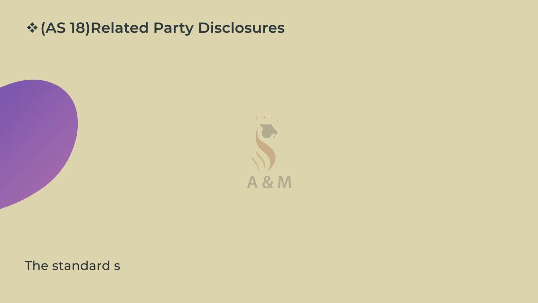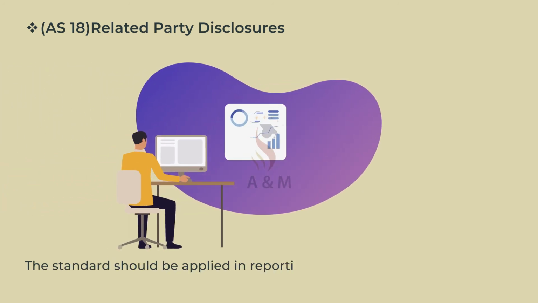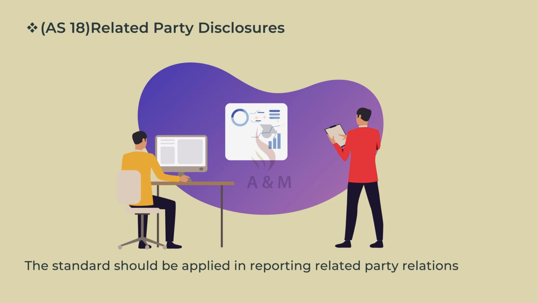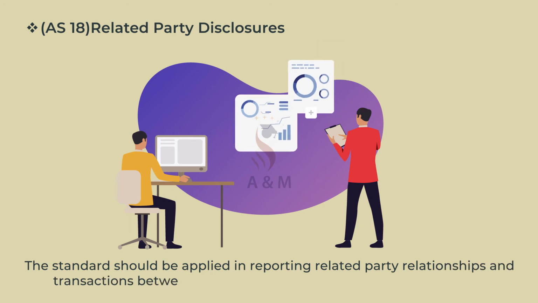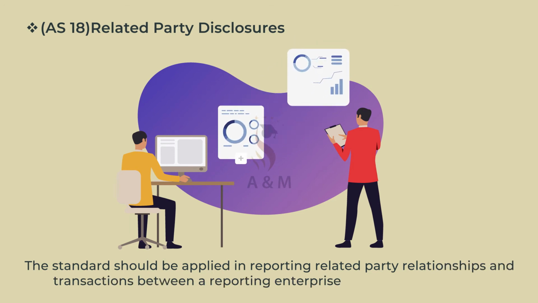Accounting Standard 18. Related Party Disclosures. The standard should be applied in reporting related party relationships and transactions between a reporting enterprise and its related parties.